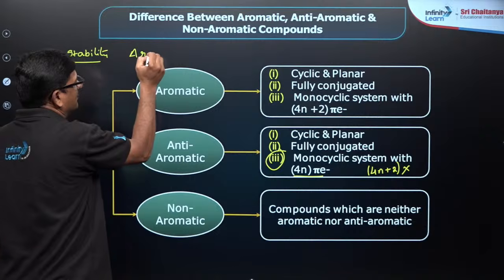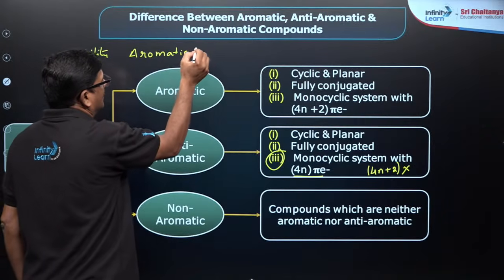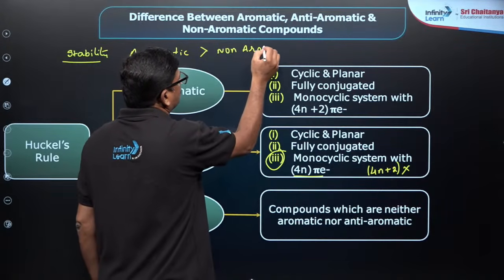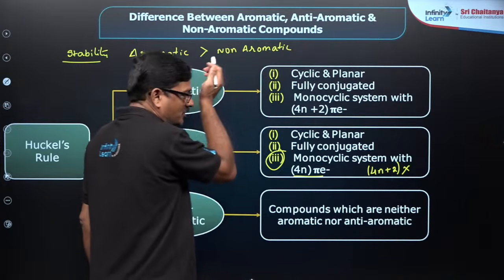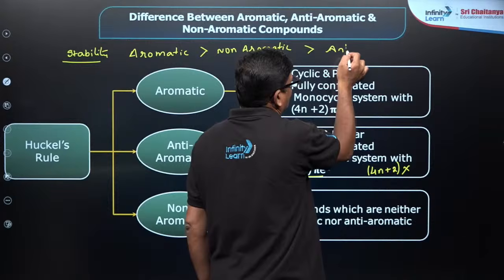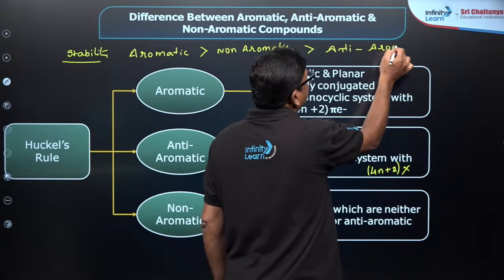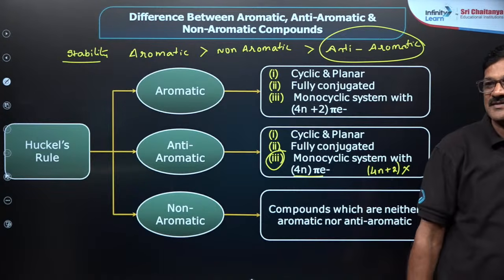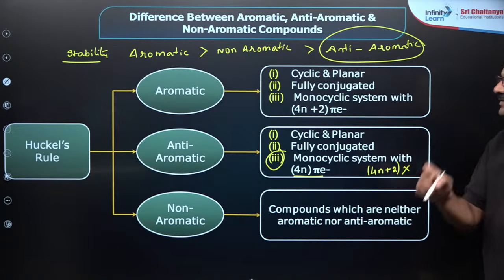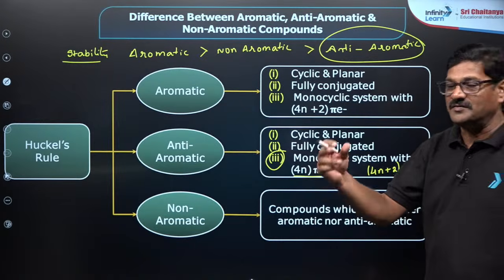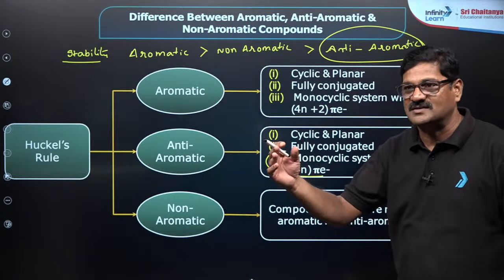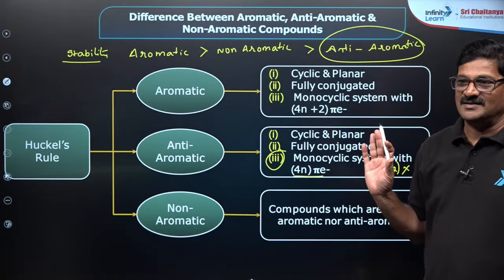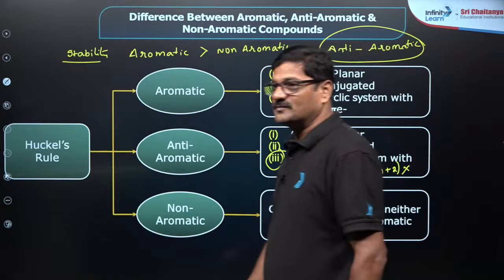Aromatic compounds are super stable, and there are non-aromatic compounds, and then there are anti-aromatic compounds. These anti-aromatic compounds are super unstable. When a reaction is going on, if a compound, maybe an intermediate, comes out as anti-aromatic, such a compound never and ever exists. So keep this point in mind and we'll do some questions.